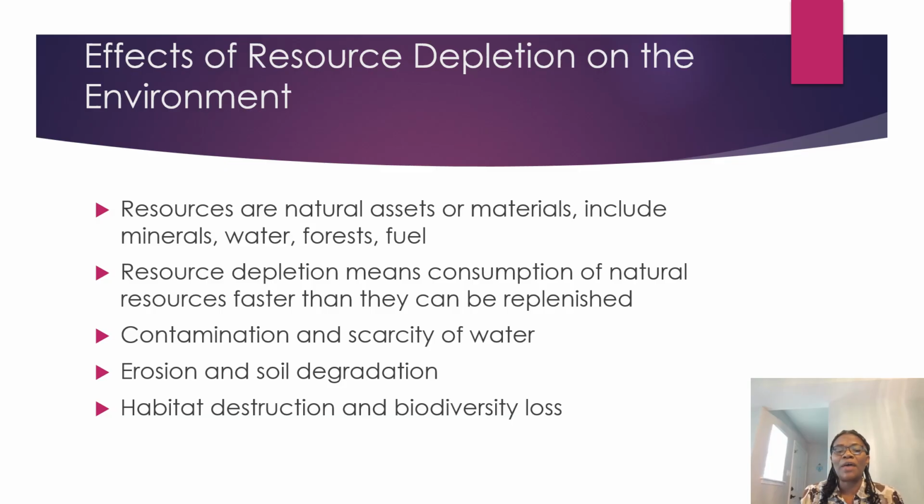For example, the soil as a habitat of some organisms will be destroyed when we have land pollution, or even when we have water pollution. And so when the habitats are destroyed, we have biodiversity loss. That is, some organisms will not be present there. So the availability of different organisms in a particular ecosystem will be reduced, and the biodiversity will be lost.